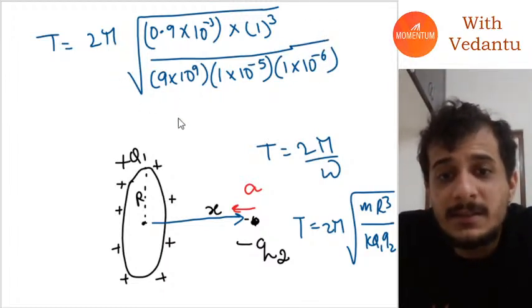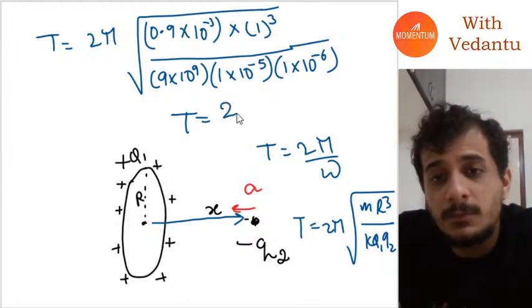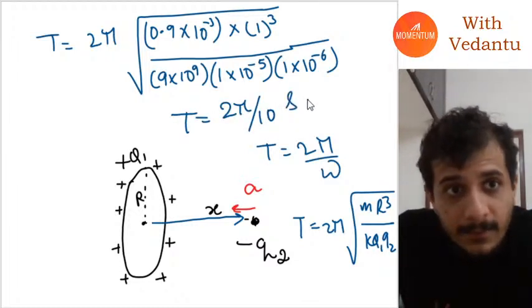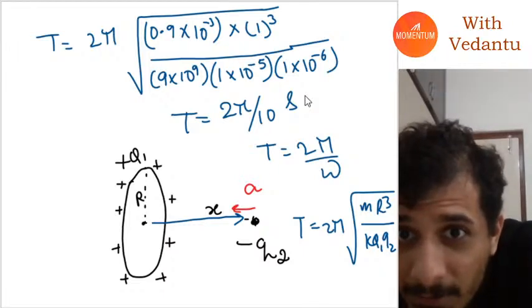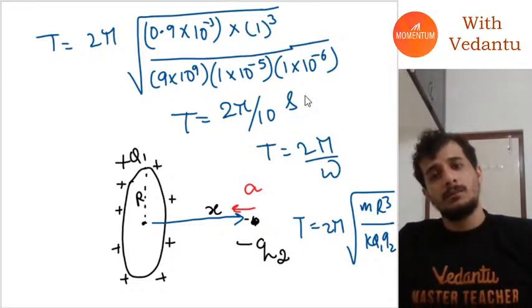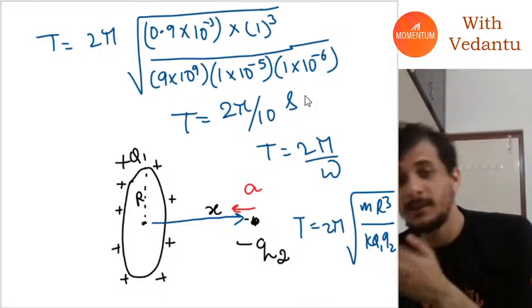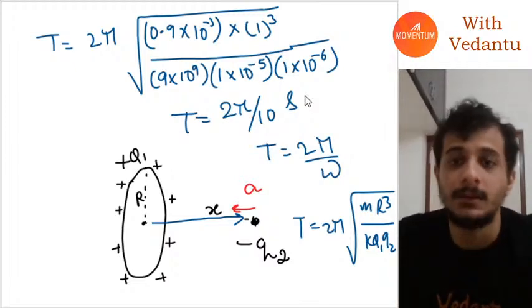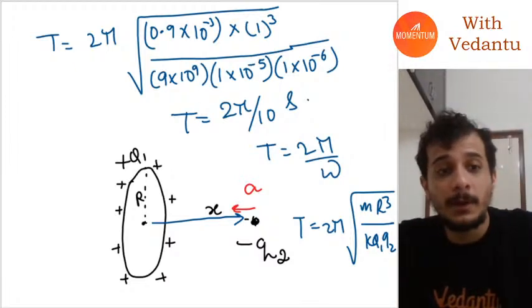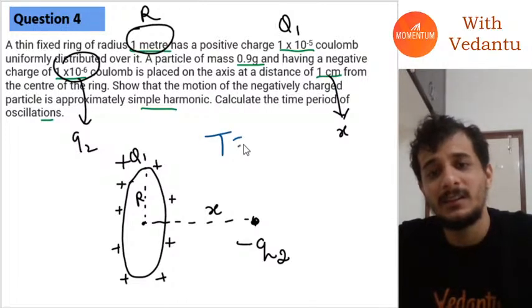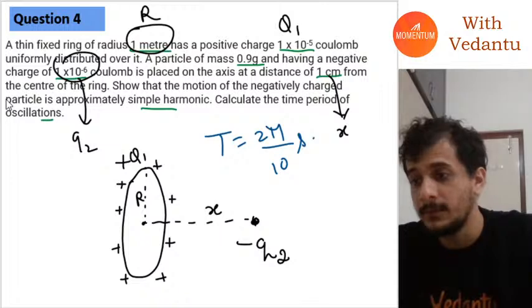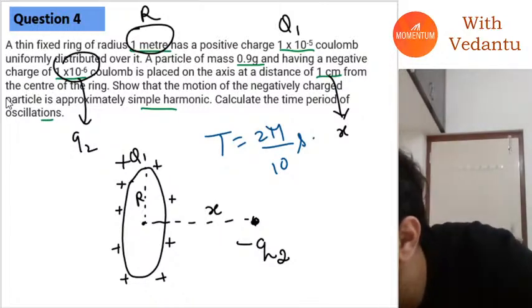This will just give you T is equal to 2 pi by 10 seconds. If you check, 13 minus 11, minus 2. Yeah, this will be 2 pi by 10 seconds. So if you check the correct answer, or they haven't given it, I will just say T is equal to 2 pi by 10 seconds. That will be the correct answer. I hope everybody understood, guys. If you understood, please give me a thumbs up.